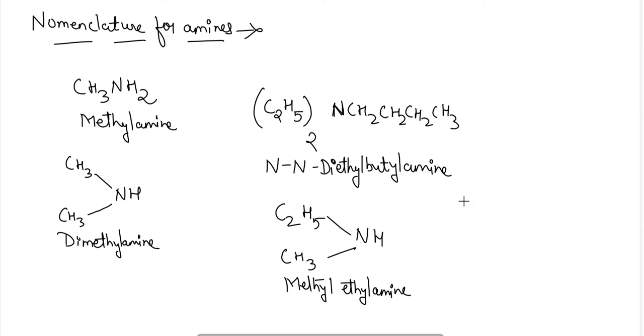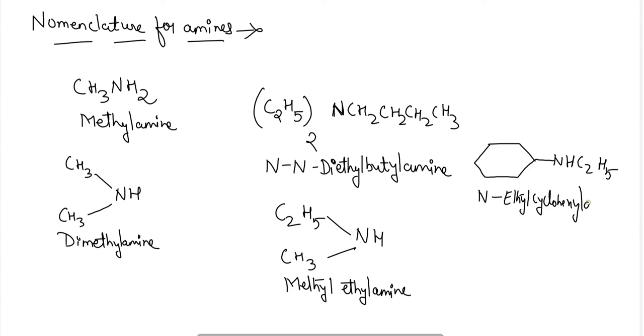Similarly, if alicyclic compounds such as cyclohexane are attached with the amino group, then the main chain will be the cyclo group, and hence the name of this compound will become N ethyl cyclohexyl amine.